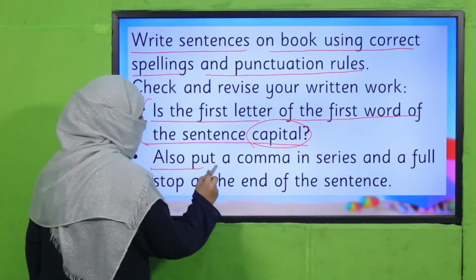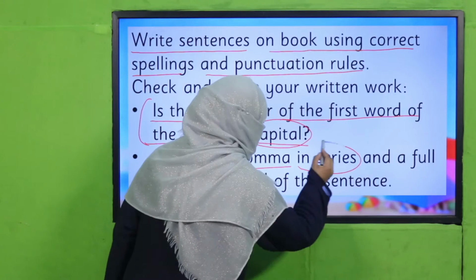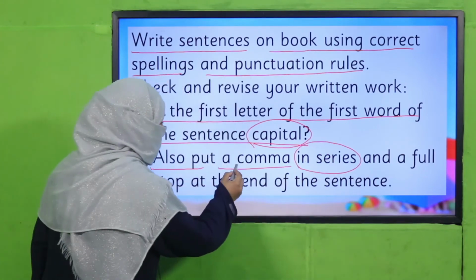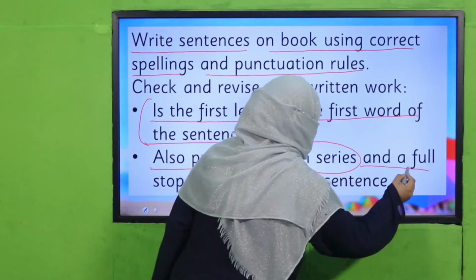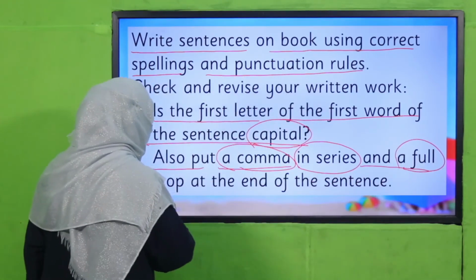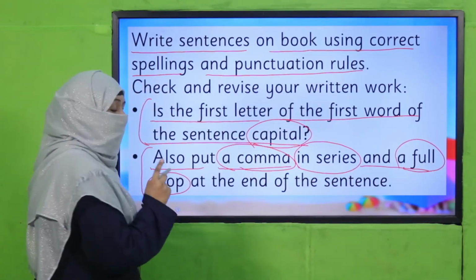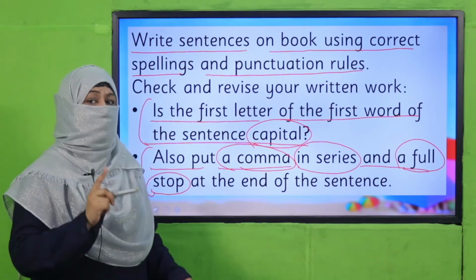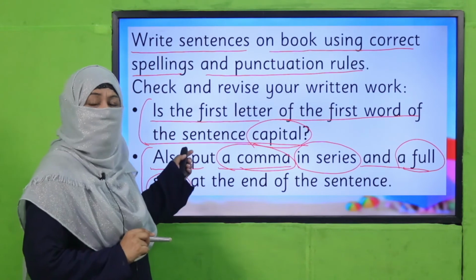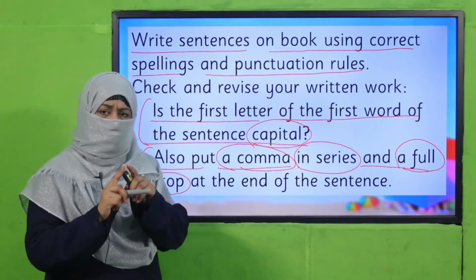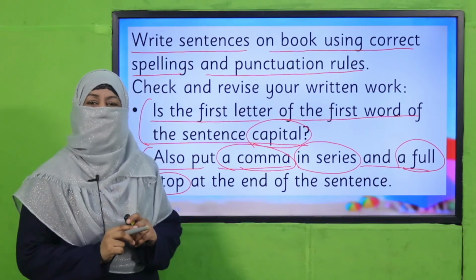Secondly, also put a comma. If you have used a series of naming words, you have to use a comma between them. Remember? And at the end of the sentence, check, have you put a full stop? If not, do put it. I know sometimes children forget to put a full stop. So check your work for spellings and punctuation. Pause the video, check your work by yourself, and then come back.